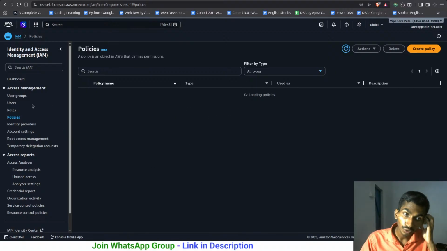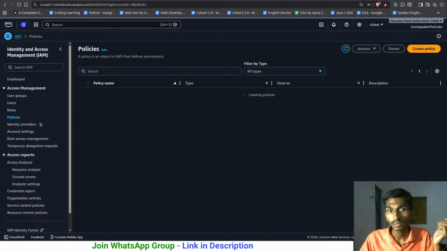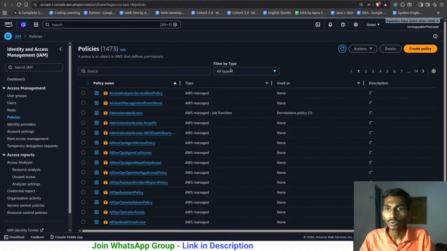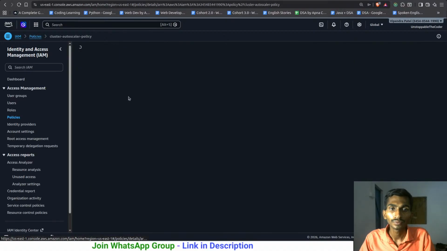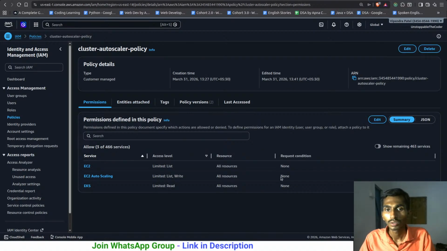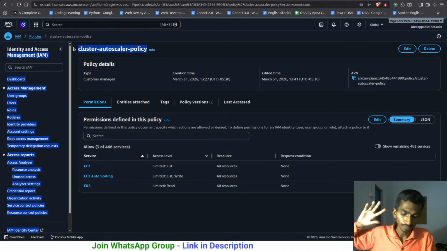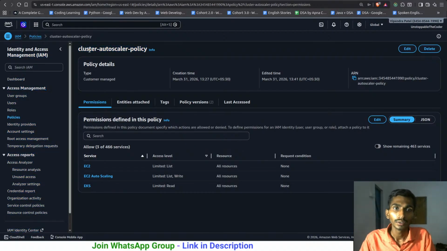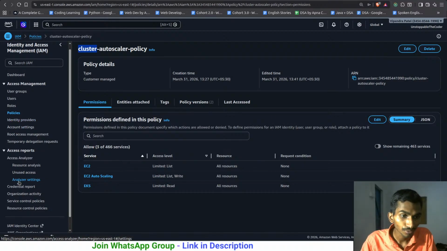So you can create roles as well, and if you are working with EKS, Elastic Kubernetes Service, a few roles automatically get created for that particular service. This is one of the cluster policies, the cluster autoscaler policy. This is mainly for auto scaling your pods, and I created this particular policy with the help of ChatGPT, of course.